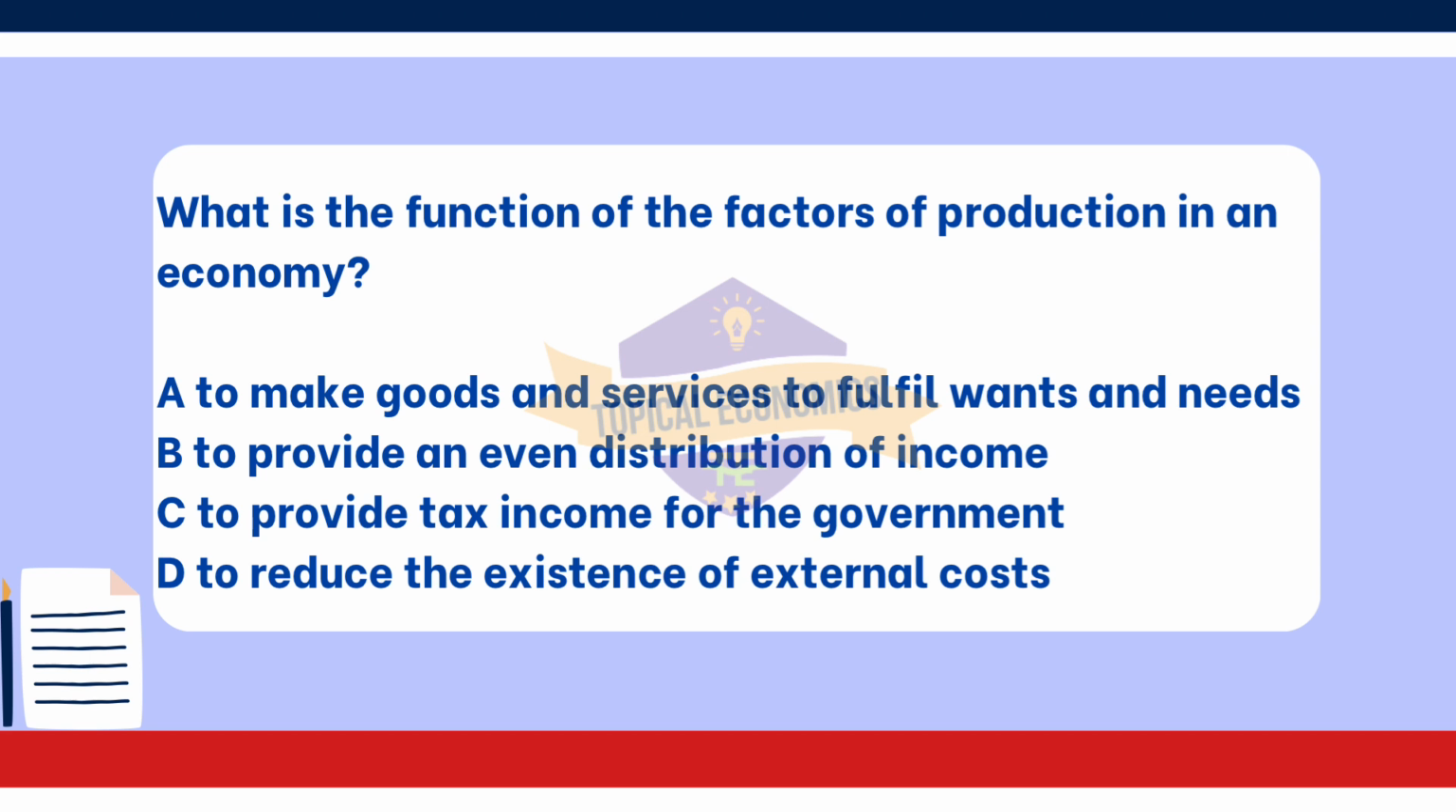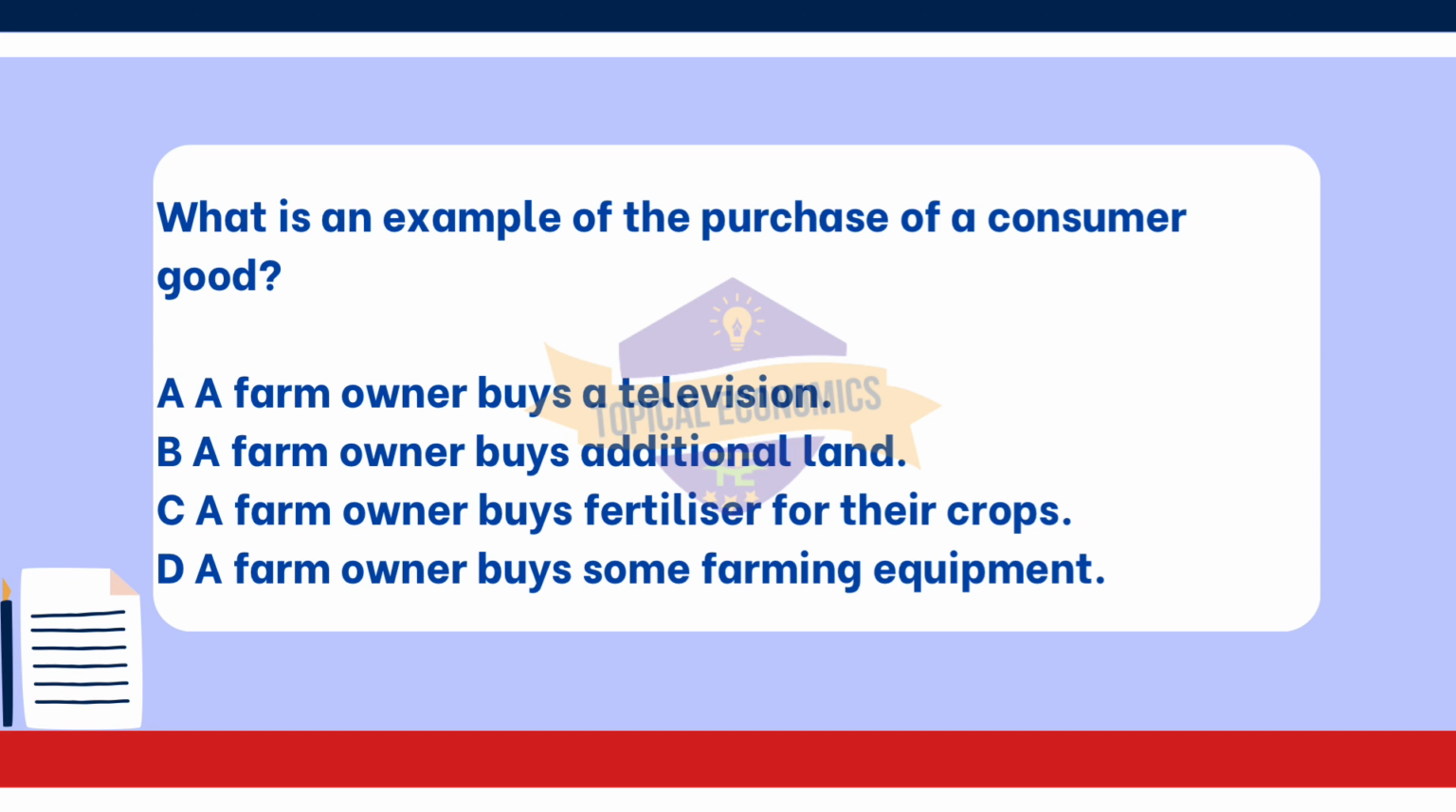Proceeding with the 10th question. What is an example of the purchase of a consumer good? A, a farm owner buys a television. B, a farm owner buys additional land. C, a farm owner buys fertilizer for their crops. D, a farm owner buys some farming equipment. This question is from year 2020 May-June version 1 paper.